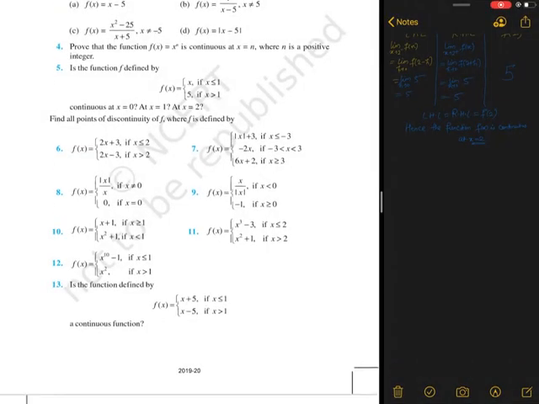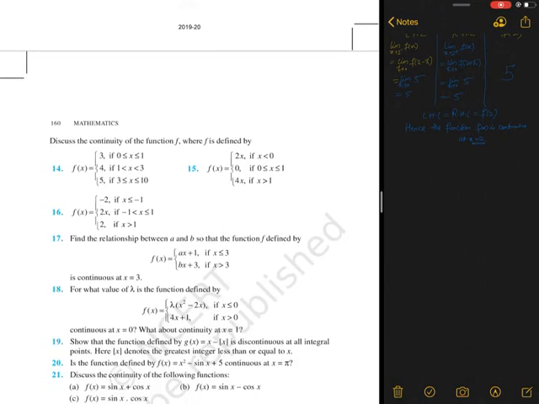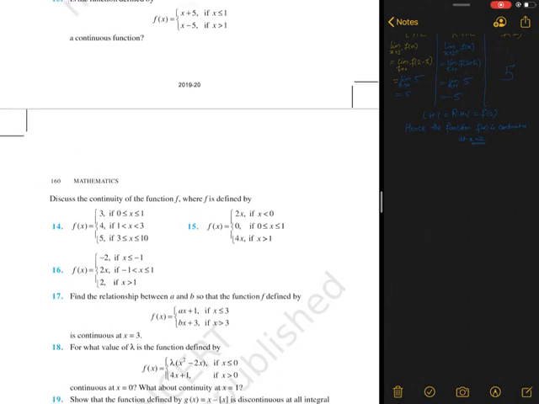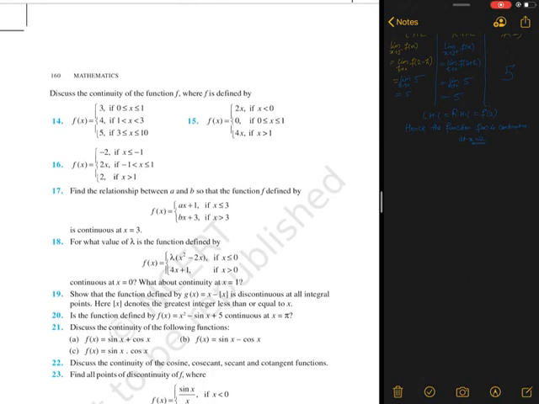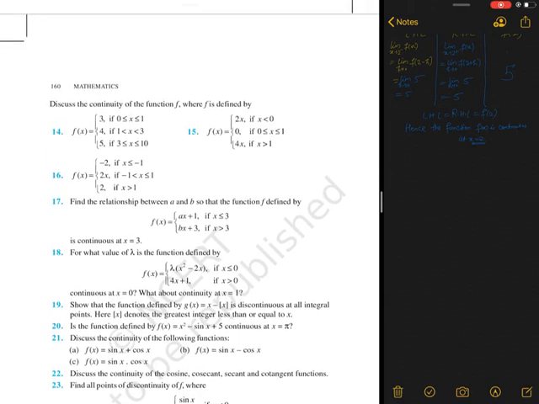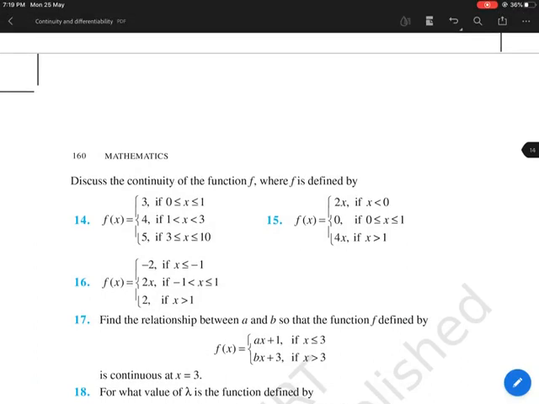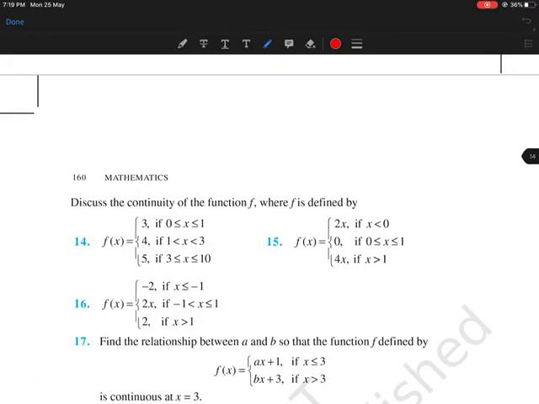Now let's go further. I am taking one more different type of question. I'll do two more questions, then you can try. First I want to discuss this function with 3 pieces. These are piecewise functions, and I will talk about piecewise functions when there are 3 pieces. He is saying discuss the continuity of the function f where f is defined by.